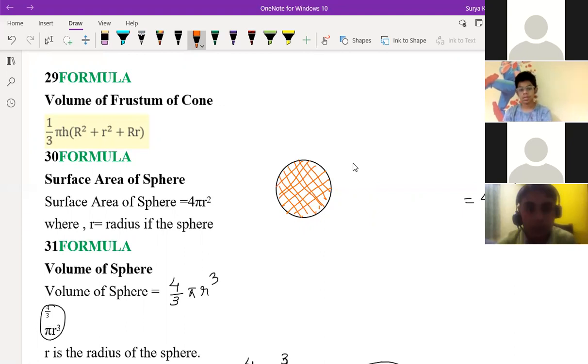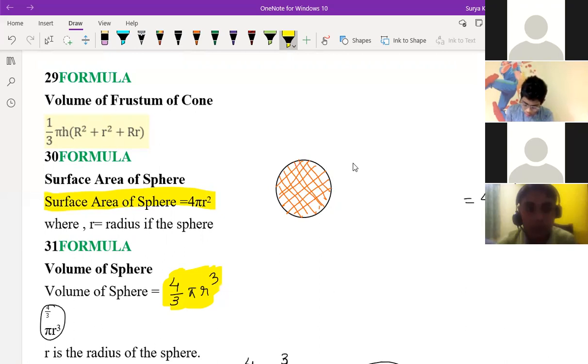So the volume of the sphere is 4/3 pi r cube. You remember, children? 4/3 pi r cube. And the surface area of the sphere: you only see the numerator part, 4 pi r cube is there, no? You write 4 pi r square. That's it. Is it clear, children?